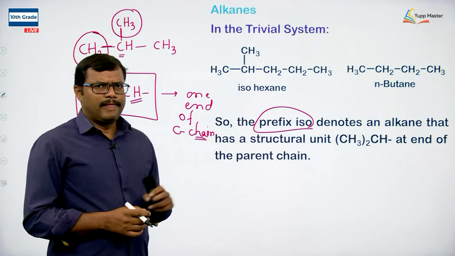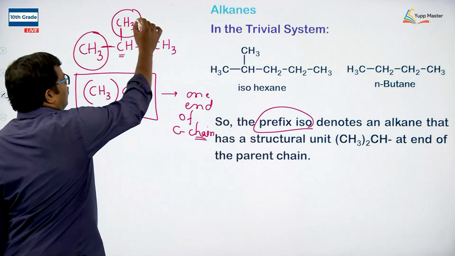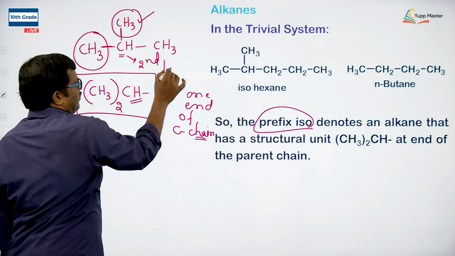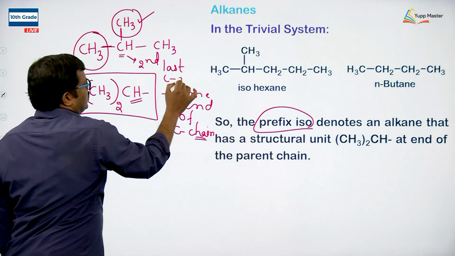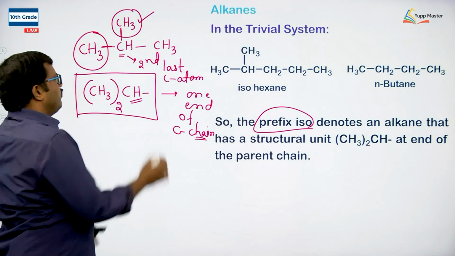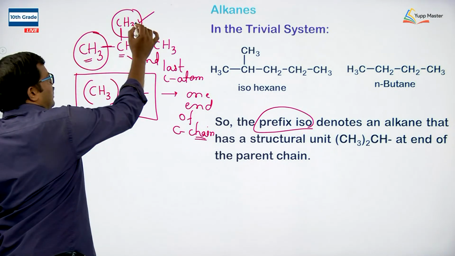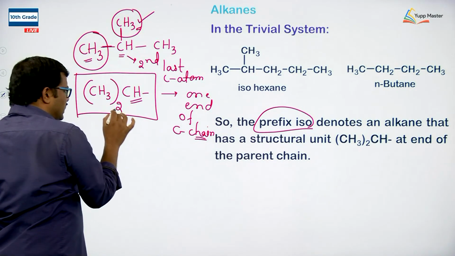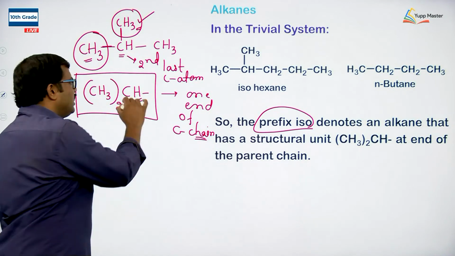Don't confuse. Iso means we have one methyl group on the second last carbon atom, first thing. When you observe this compound, at the second last carbon atom we have a methyl group, and the substituent is one methyl. So in order to write these two methyls I am taking CH3 two times with a CH.